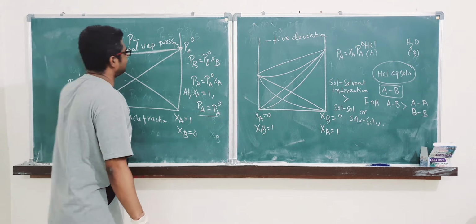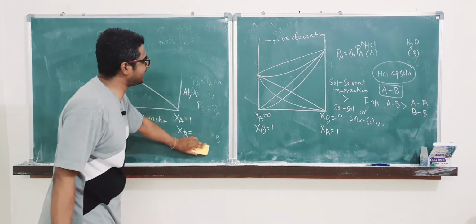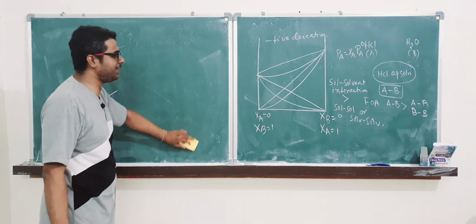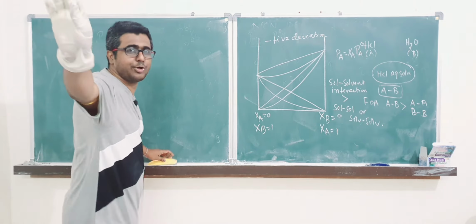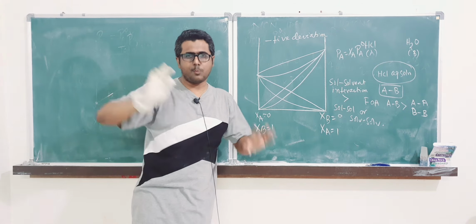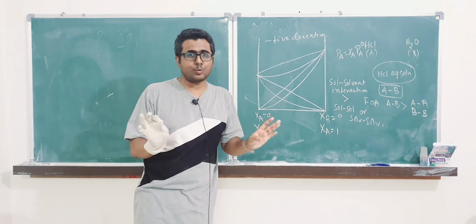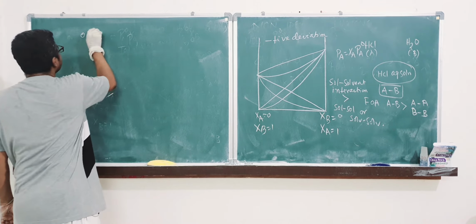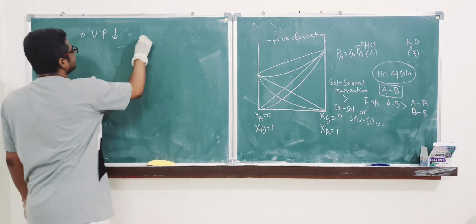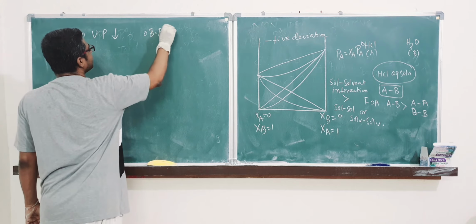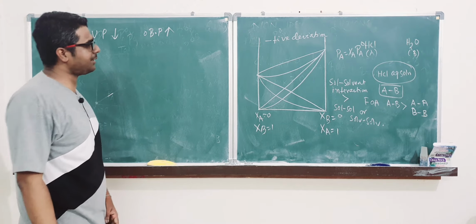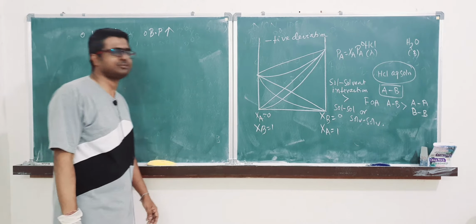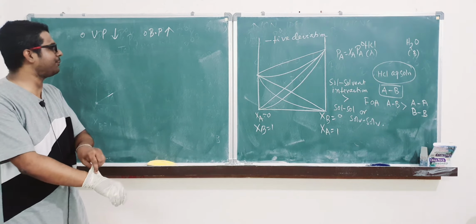I hope this is very much clear to you. This is negative deviations from ideality, what we have done right now. So in case of negative deviation, it won't want to boil, because vapor pressure decreases. Okay, in case of negative deviation, vapor pressure falls. What will the boiling point be then? It will increase. In case of negative deviations, boiling point will increase. Clear?